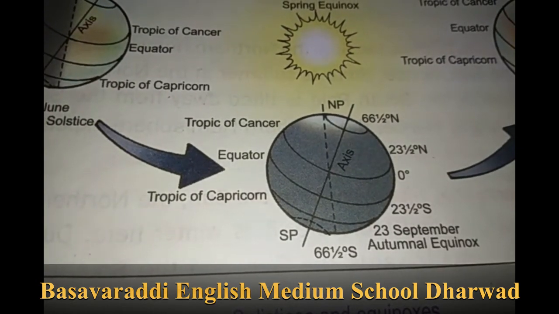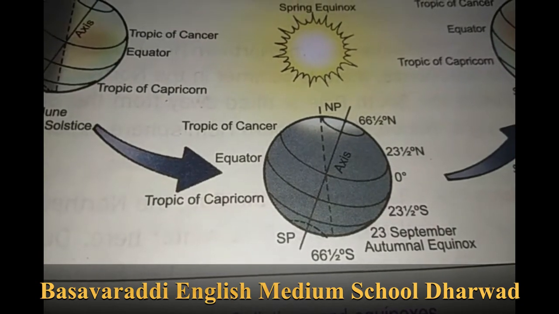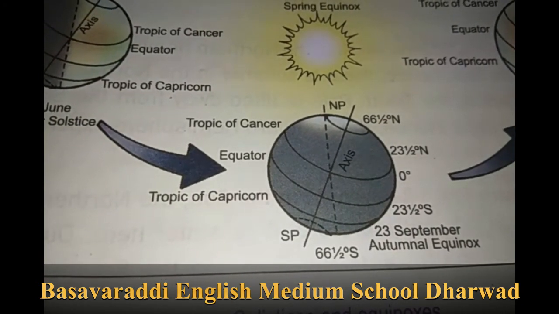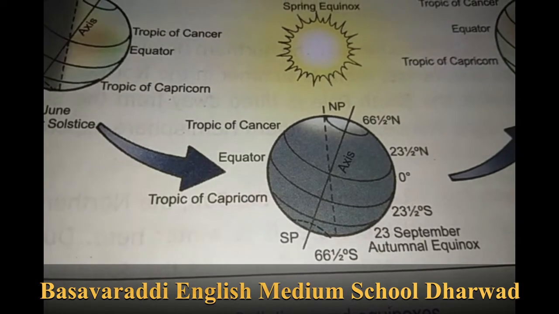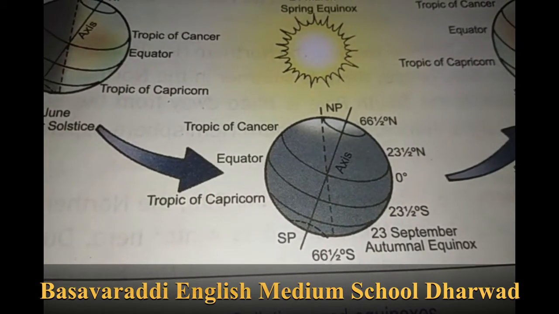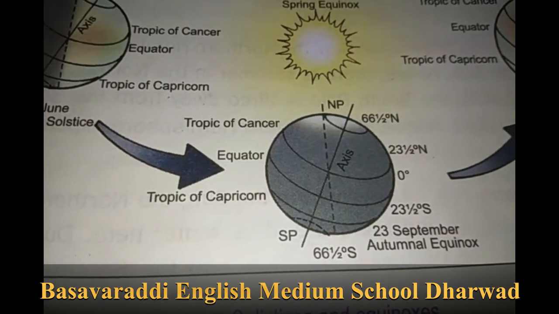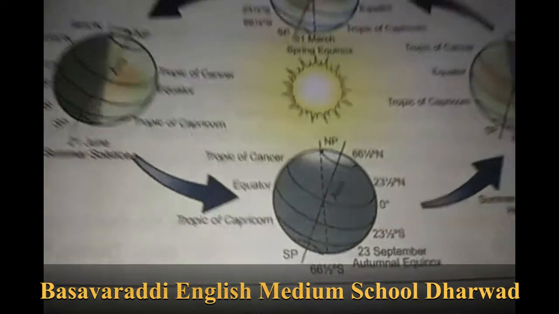On this day, it marks the beginning of the spring season in the southern hemisphere and the autumn season in the northern hemisphere. Okay, 23rd September. See here.